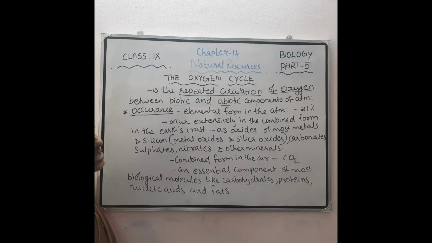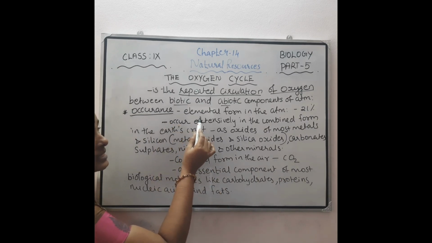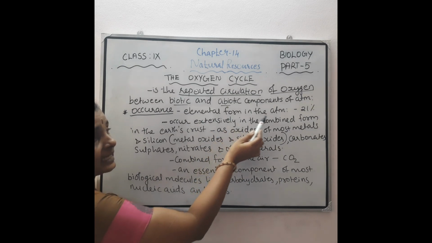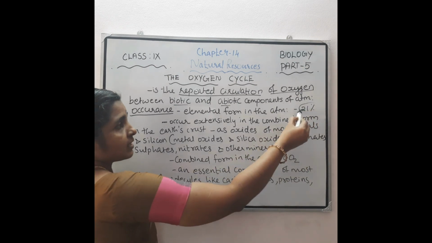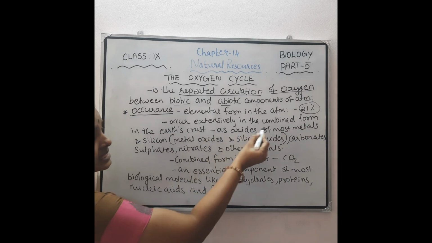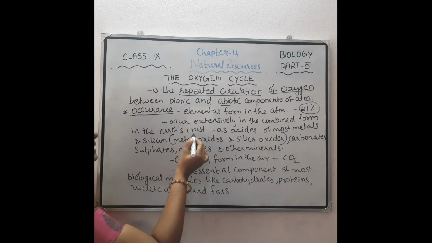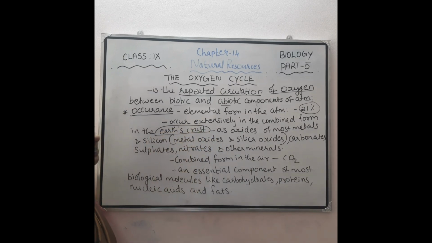And where is this oxygen present, or what is its occurrence? Oxygen is present in elemental form in the atmosphere as oxygen gas. You know that 21% of the atmosphere is composed of what? Oxygen gas. And this oxygen also occurs extensively in combined form in the earth's crust, in the form of oxides.